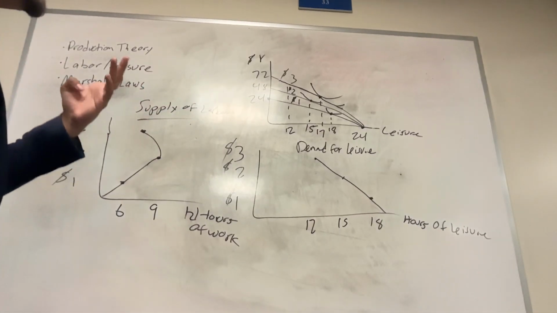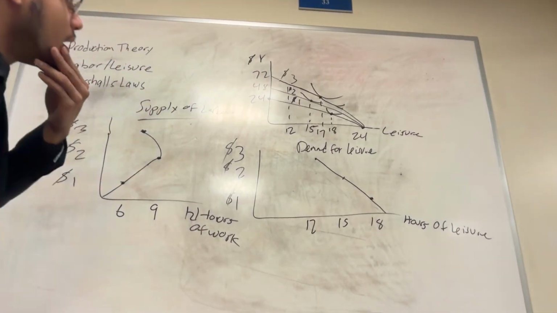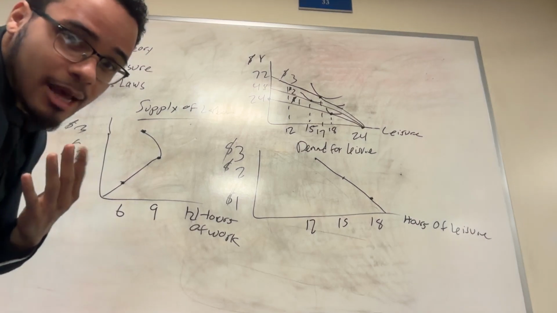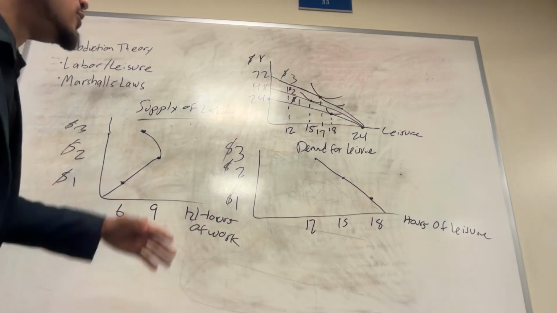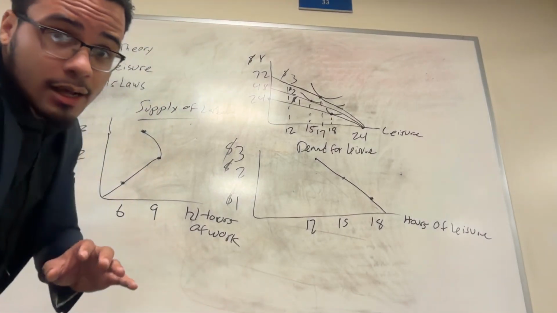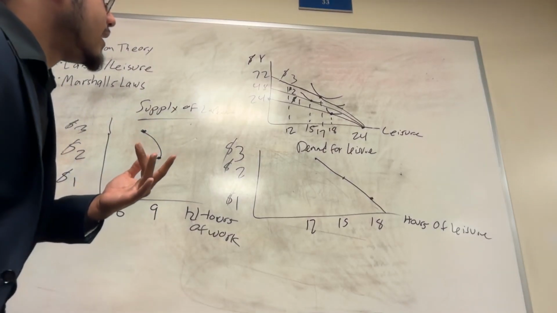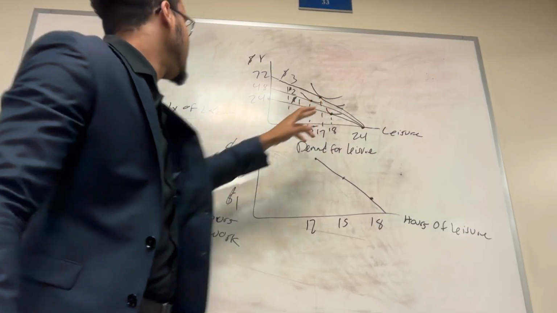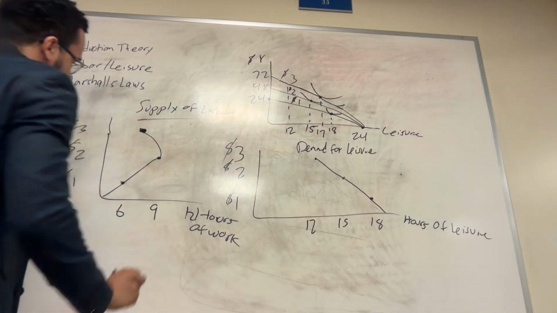I'll give you an analogy. If you have LeBron James, he makes millions, way more than I do. Essentially, if he makes about 100,000 more dollars, that's not going to cause a significant spike in how much he's willing to work. In fact, he may be willing to cut back on working and decide to consume more leisure. He may decide to move from about here to about down here and have a backward bending labor supply curve. That's essentially where it comes from.